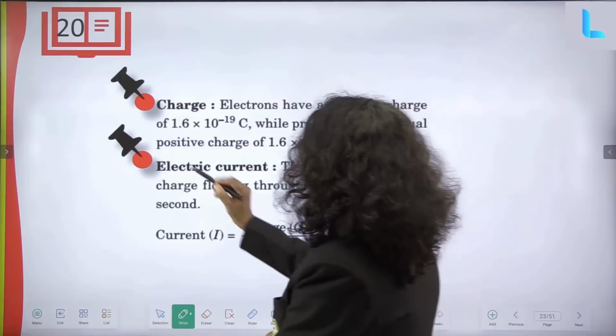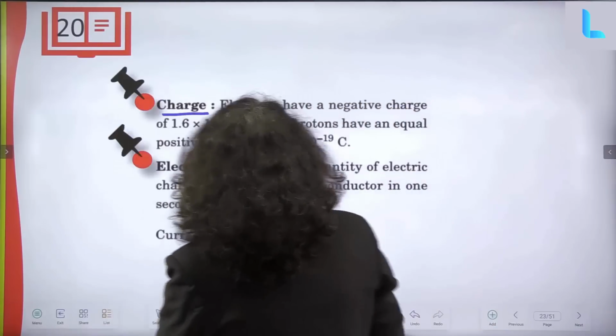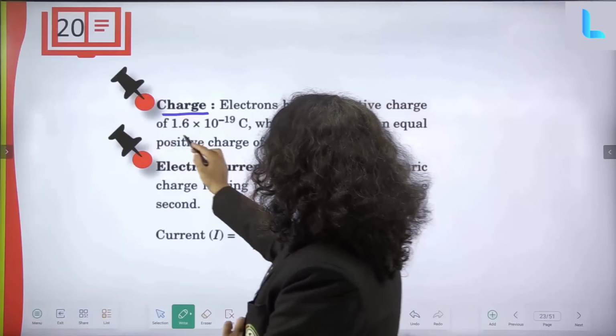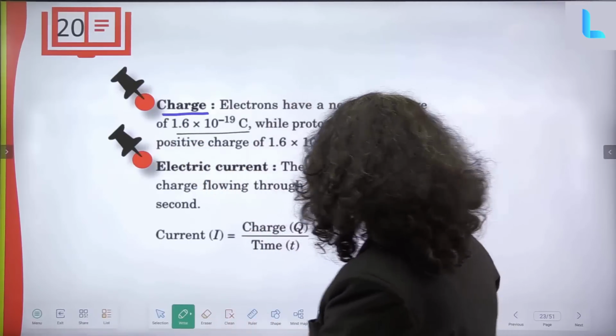Okay. What do you mean by charge? Charge: electrons have a negative charge of 1.6 into 10 power minus 19 coulombs. Okay.